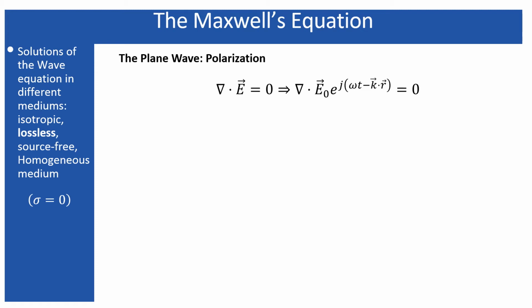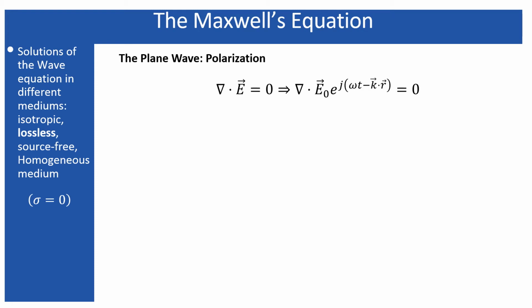Now, an important question that may arise: in our example, the electromagnetic wave is propagating along the z direction, and the electric field, which appears as the magnitude part of this electromagnetic wave, includes all the components along all the directions. So it may have a direction along the x direction, or along the y direction, or along the z direction, or any combination of them. So the question is, what is the actual preferred direction of the electric field to oscillate?